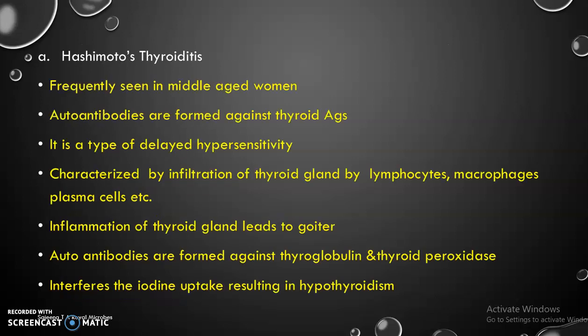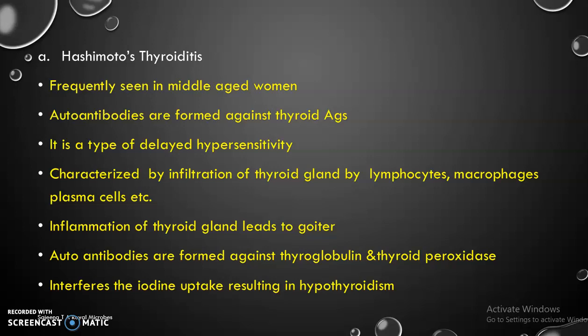First one is Hashimoto's thyroiditis. It is frequently seen in middle-aged women. Autoantibodies are formed against thyroid antigens. It's a type of delayed hypersensitivity reaction. It is characterized by infiltration of the thyroid gland by lymphocytes, macrophages and plasma cells, leading to inflammation of thyroid gland, and the condition is called goiter.